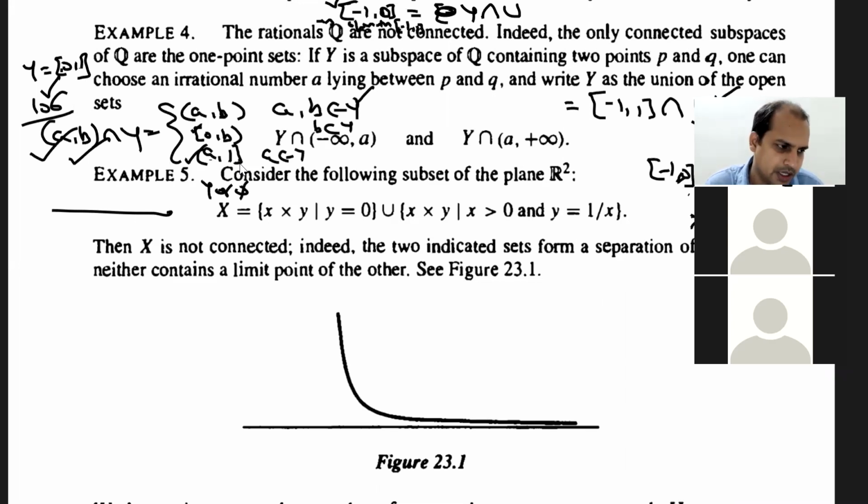ठीक है, चलो क्वेश्चन 4 पे चलो, एग्जांपल 4। Look at the example 4. The rationals Q are not connected. Indeed, the only connected subspaces of Q are the one-point sets. This one is a very good example. If Y is a subspace of Q containing 2 points p and q, so one can choose an irrational number a lying between p and q, and one can always form, with the help of this one can always form a separation for Y. देखो क्या लिखा हुआ है. It is given that the space of rationals is not connected in R. Okay, space of rationals is not connected in R.